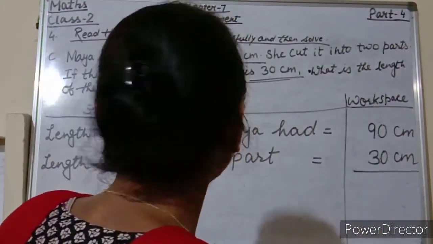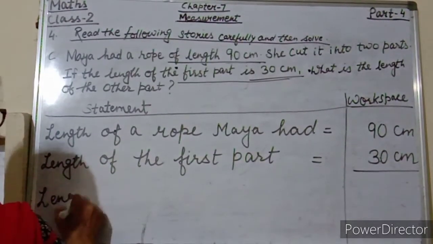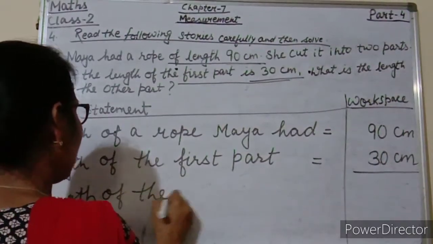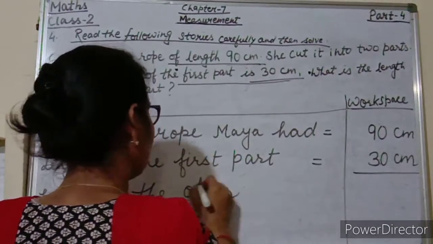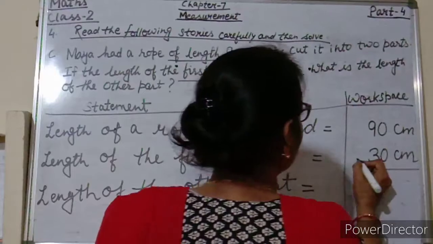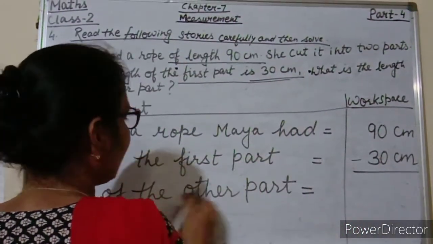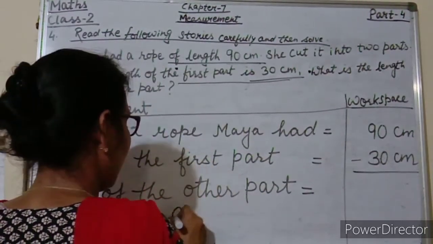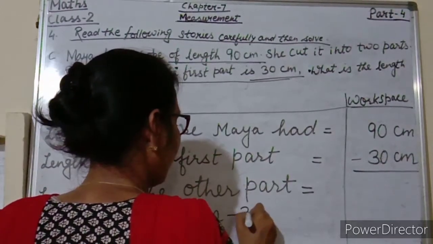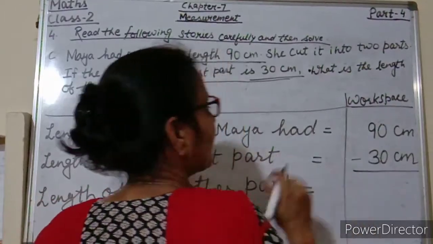For that what we will do students? Yes, just think and tell me. To find the length of the other part? Yes, we will subtract. So here we will give subtraction sign. So length of the other part is equal to 90 centimeter minus 30 centimeters.